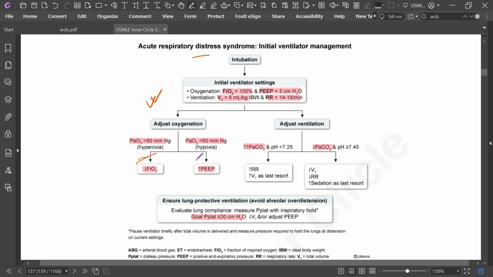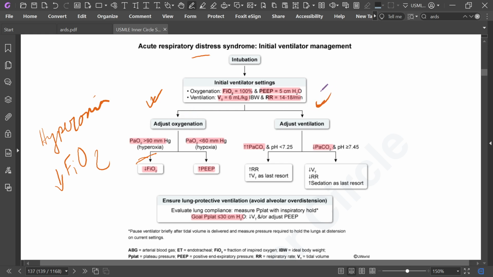If there is hypoxia, PEEP will be increased. This is the adjustment of oxygenation.